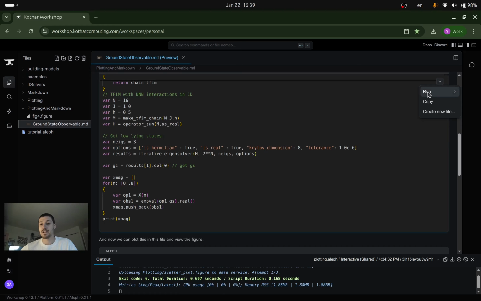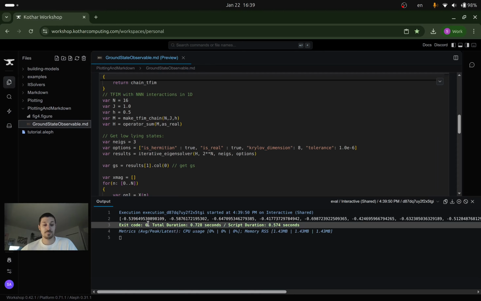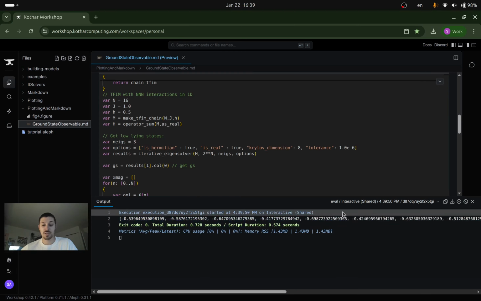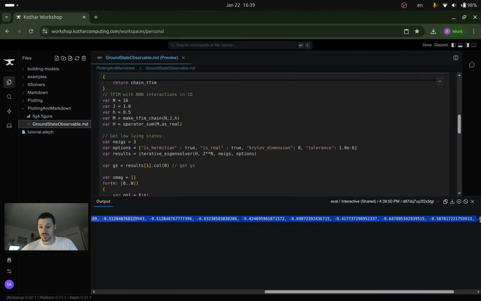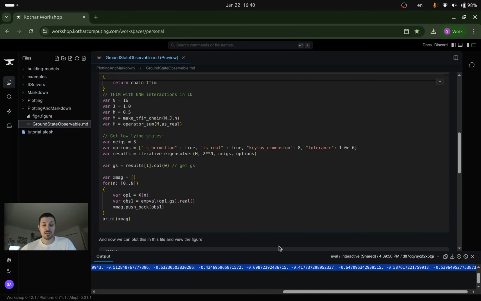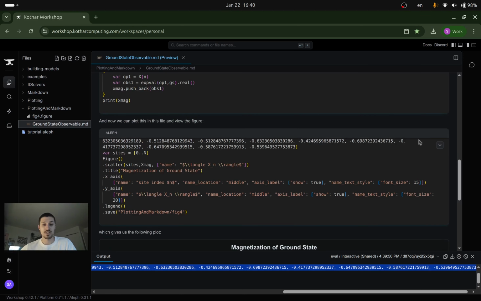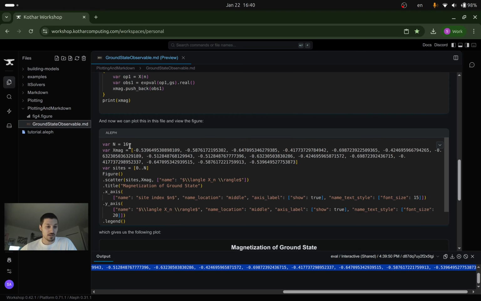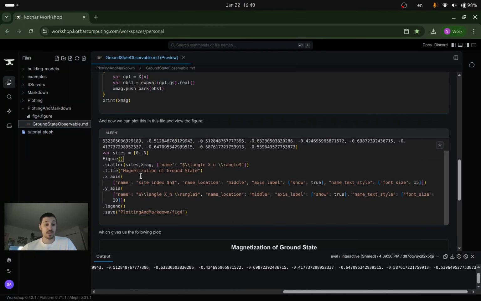So here I'm going to run on interactive. This will take a little bit longer, not that long though. I've already copied this, but I can go ahead and copy it again. I can just copy paste this, and then I can go into my plotting cell, and here I chose n equal to 16. This is me pasting in the data. It's already been there. I create my sites, my indices, and then I go ahead and make my figure how I care about. Add a legend there if I want.